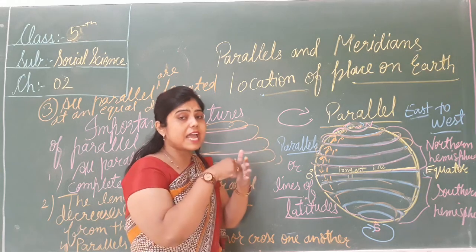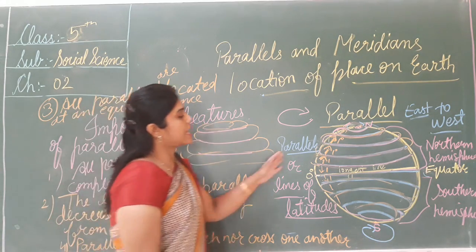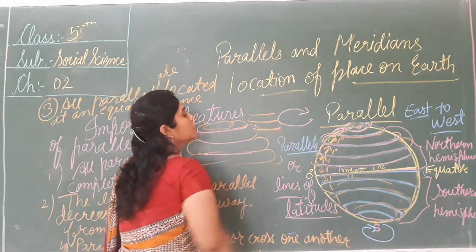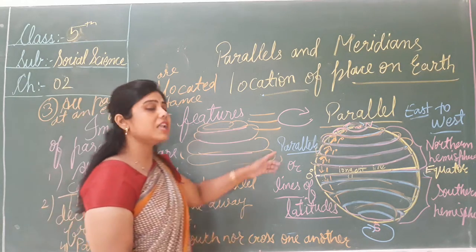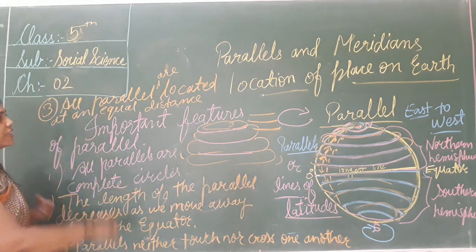The fourth one is parallels neither touch nor cross one another, because these are parallel lines that neither touch nor intersect one another. Okay, so these are running parallel. So that's why we call them parallels or the lines of latitude. Clear?